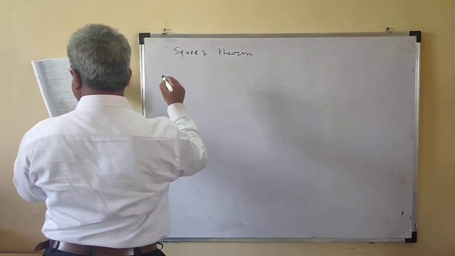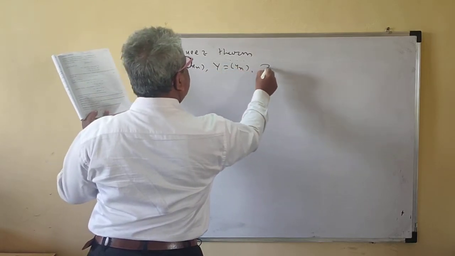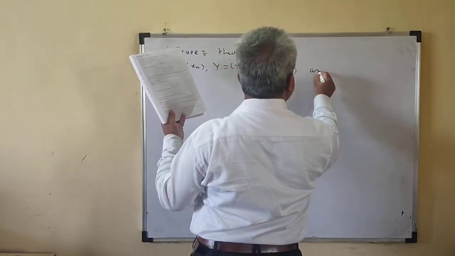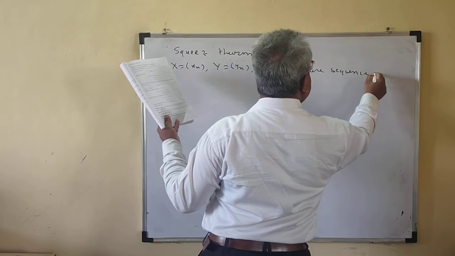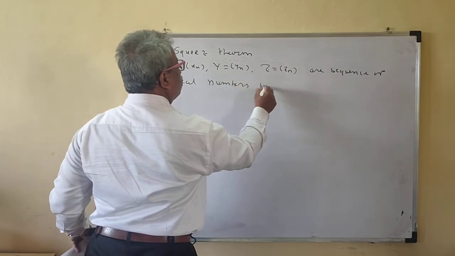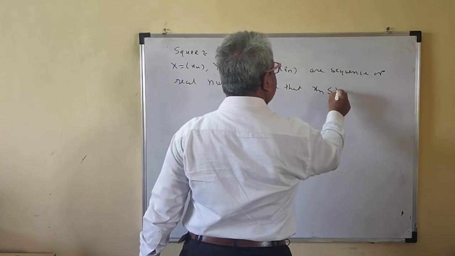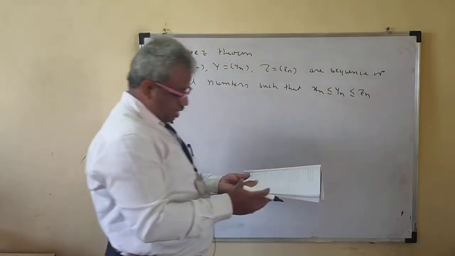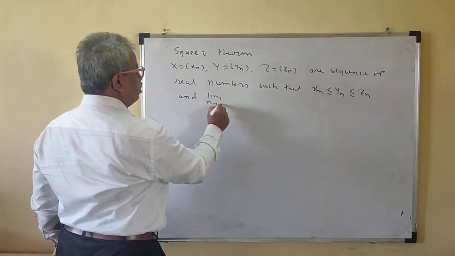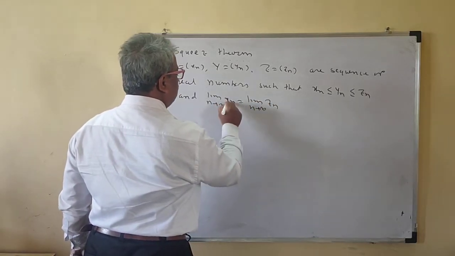The squeeze theorem is what? Suppose x = (xn), y = (yn), z = (zn) are sequences of real numbers such that xn is less than or equal to yn is less than or equal to zn, and limit n tends to infinity xn is equal to limit n tends to infinity zn.